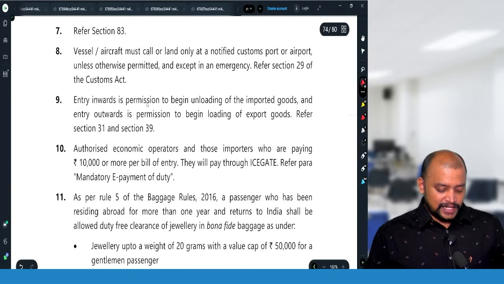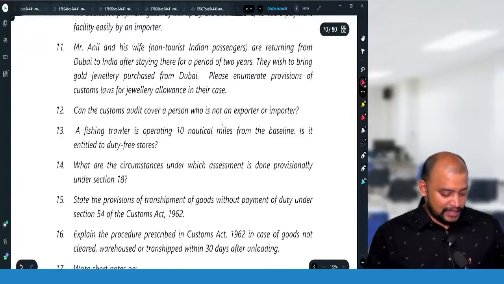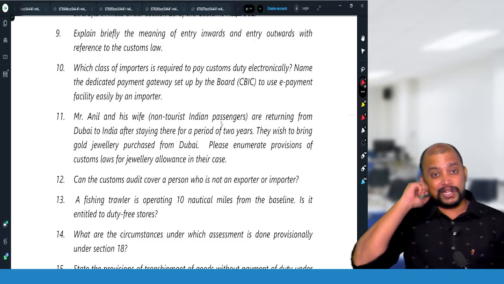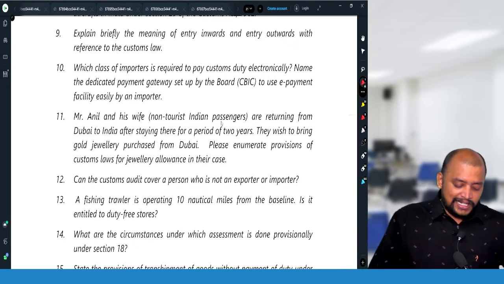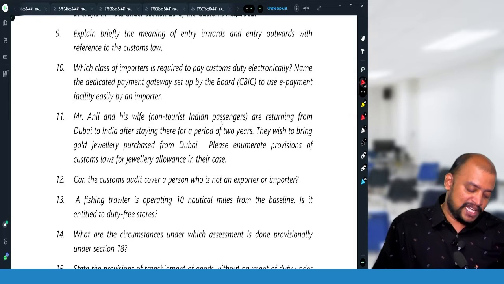So entry inwards is permission to begin unloading of imported goods, and entry outwards is permission to begin loading of export goods, okay. Then next, question number 10. Which class of importers is required to pay customs duty electronically? Name the dedicated payment gateway set up by the Board to use the e-payment facility easily by an importer.